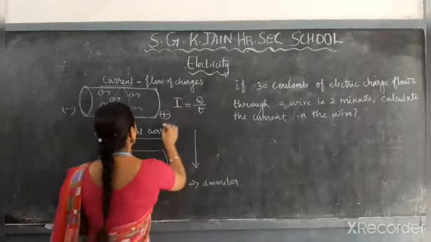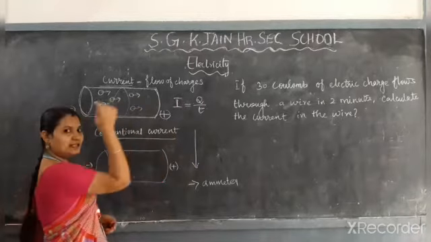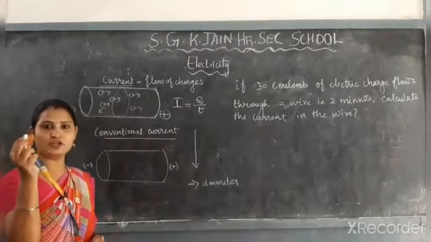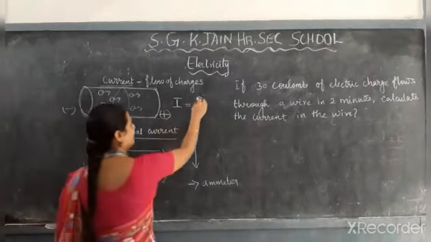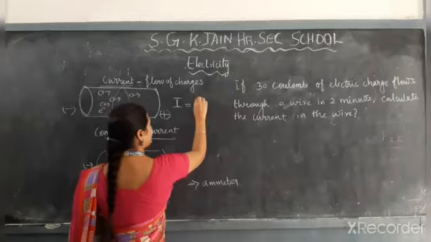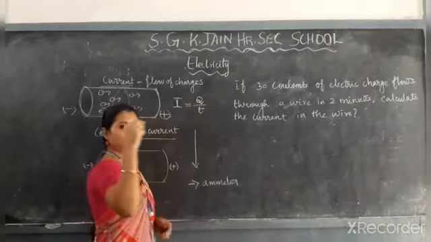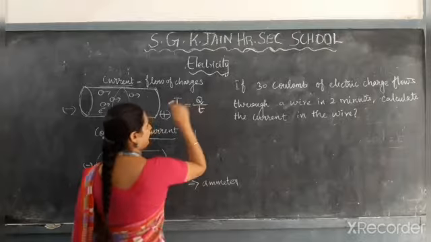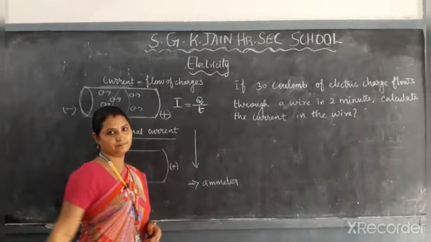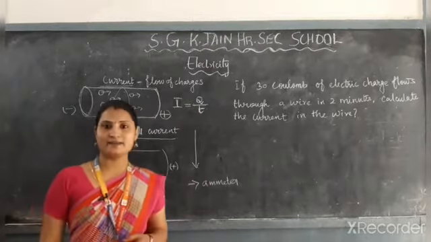The flow of charges, electrons, is a negative charge. The electron is also a type of charge, that is negative charge. So here you have to calculate how much charge passed through the conductor per second. How can we calculate the electric current?